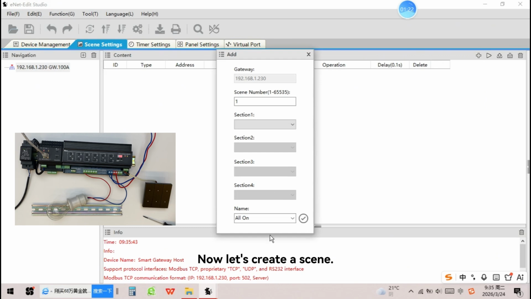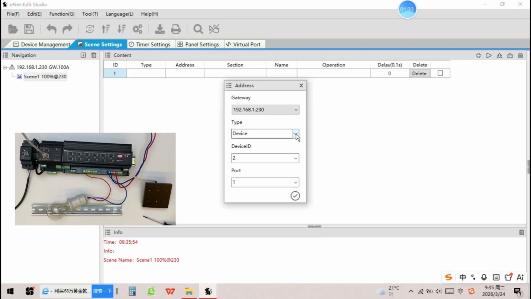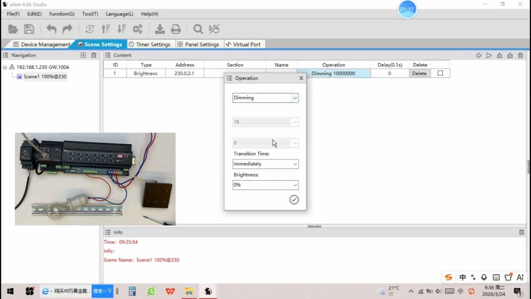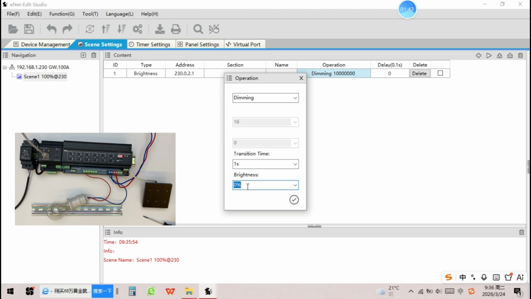Now, let's create a scene. Create a scene with 100% full brightness. Click Add. Device ID 2, port 1. Set to 1 second, 100 brightness. Click Add.